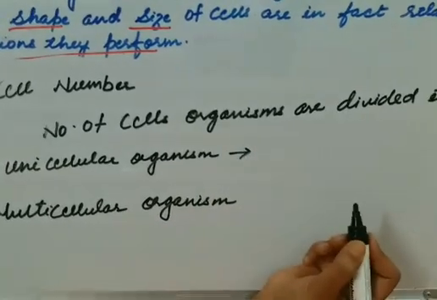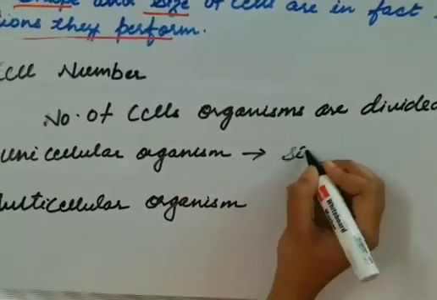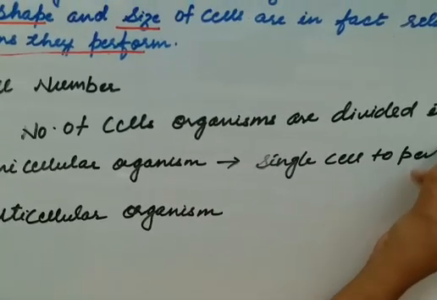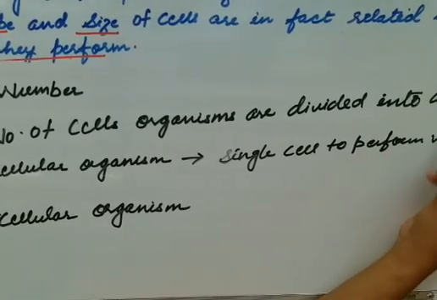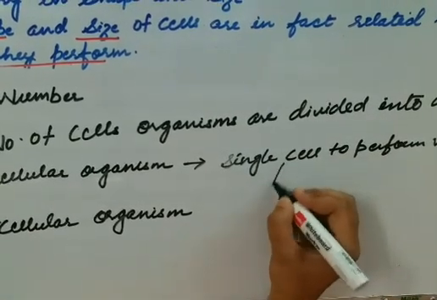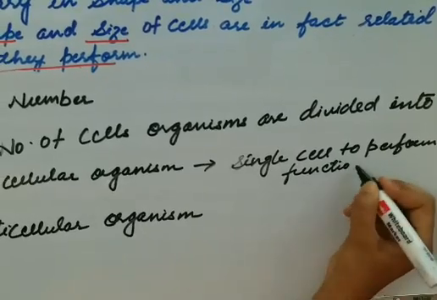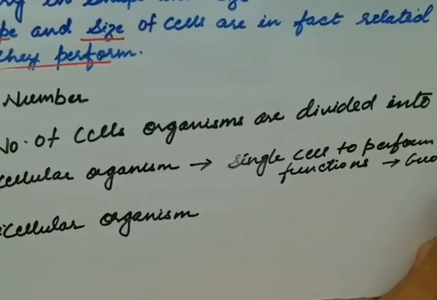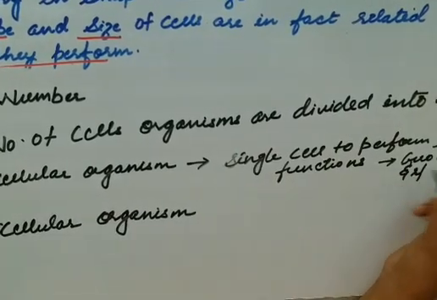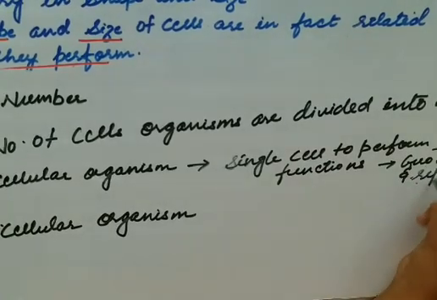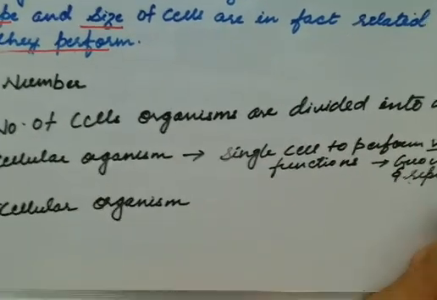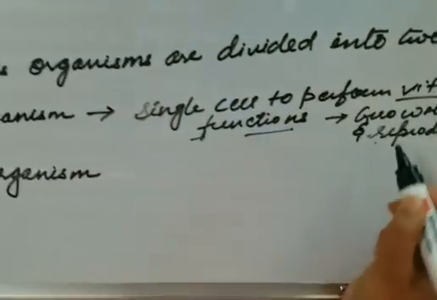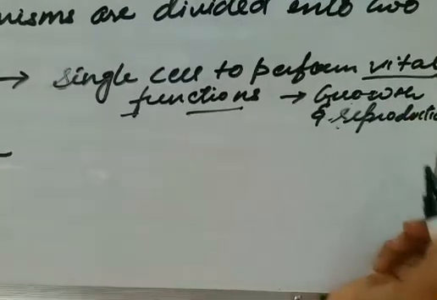So the unicellular organisms have a single cell to perform vital functions. The vital functions are growth and reproduction.